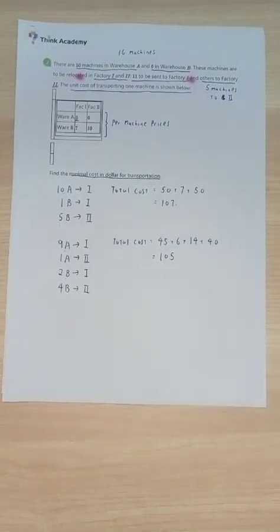The reasoning is like this. We actually decreased the number of machines traveling from warehouse B to factory 2. So this gives you another very big hint. What if I try to remove as much as I can? I do not rely on machines from warehouse B to factory 2 anymore. So this one we can try out, and then we are going to see what is the cheapest possible cost. So let's try out.